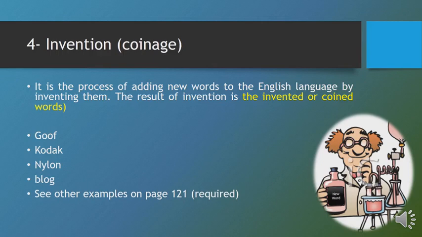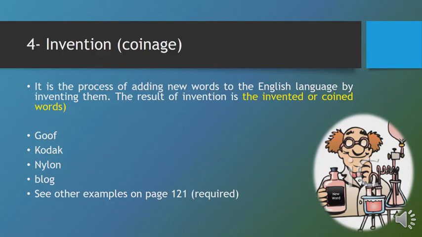And when people cannot find a proper name for them in the dictionaries in their own language, they resort to coin, to invent new words for them. And this is the result of the process of invention. So new words are added to the language by the process of invention. The process is called invention or coinage, and the words are called the invented or the coined words.